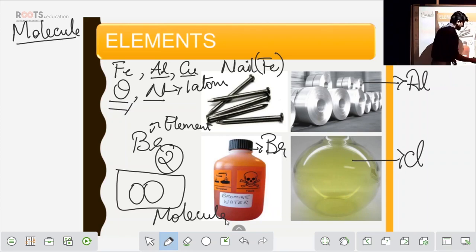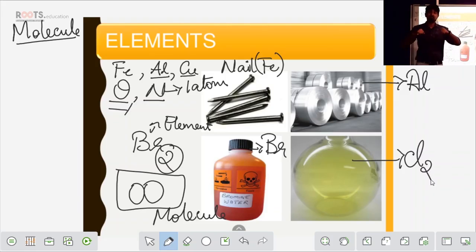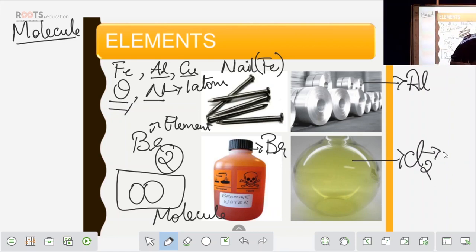Fine. Similarly, we have Cl, that is chlorine. Even chlorine in nature exists in the form of Cl2. It never exists as one atom. It exists in the form of 2 atoms, that is a pair of atoms, right? That is Cl2. So here Cl is what? It is an element.